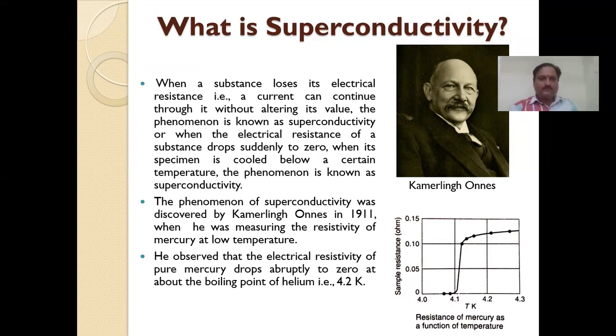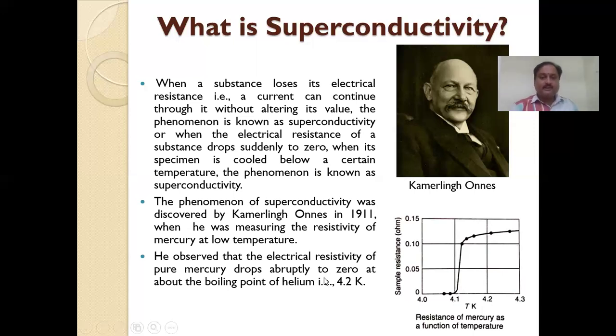This phenomenon was first discovered by Kamerlingh Onnes in the year 1911 with the help of a resistivity experiment on mercury. And it is the diagram you are observing.